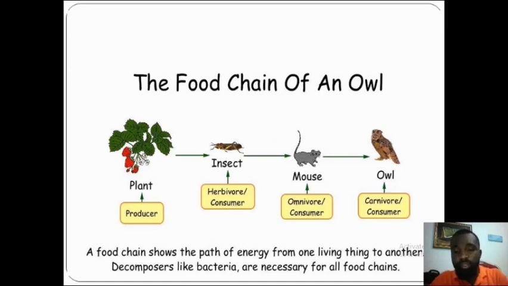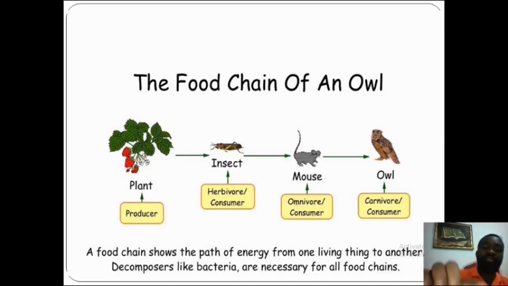And the owl feeds on the mouse. So this is an example of a food chain in a pictorial form. Remember, we said carnivore animals are animals that feed on other animals.